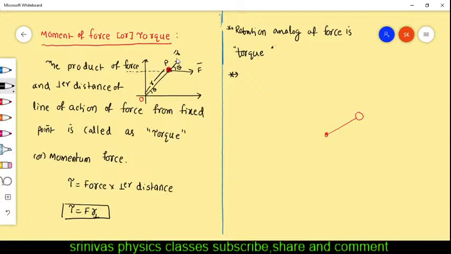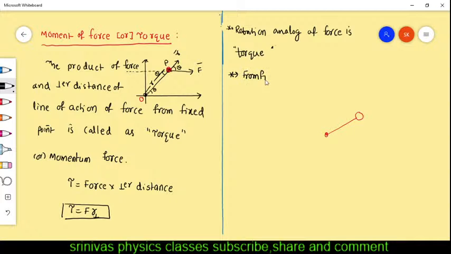This is the position vector. What is the position vector? The line joining the particle and origin is called the position vector. This is the line of action of force, meaning the line along which the force is applied. Force is applied this side. Now here, according to the mathematics, when the angle is theta here, here also the angle will become theta. This is based on the mathematics. And this origin is the fixed point.